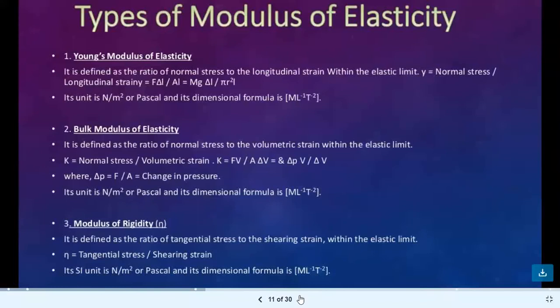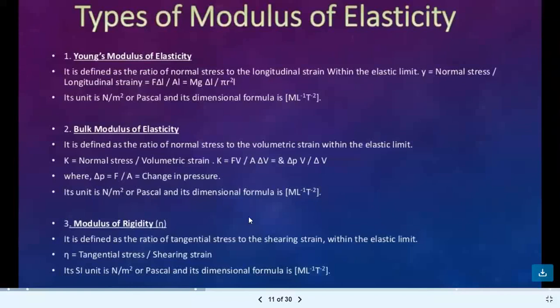If we discuss the bulk modulus of elasticity, we can say within the elastic limit up to which Hooke's law is applicable, the ratio of the normal stress to the corresponding volume strain is known as bulk modulus of elasticity. If we talk about the modulus of rigidity, within the elastic limit up to which Hooke's law is applicable, the ratio of shearing stress to the corresponding shearing strain is known as modulus of rigidity. So there are three kinds of modulus of elasticity.